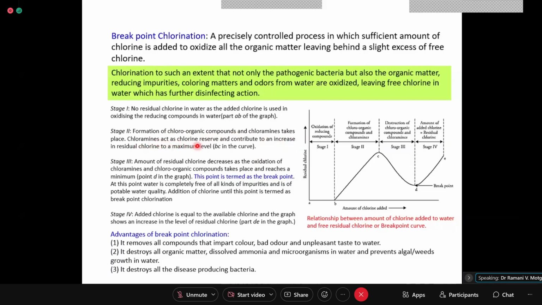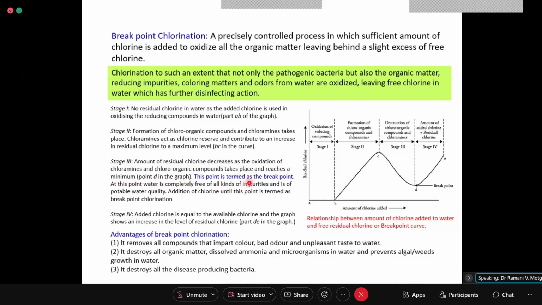Chloramines act as chlorine reserve and contribute to an increase in residual chlorine to a maximum level. So B to C is this part, stage 2. Stage 3 is destruction of chloro-organic compounds. The amount of residual chlorine decreases as the oxidation of chloramines and chloro-organic compounds takes place, and reaches a minimum at point D in the graph.